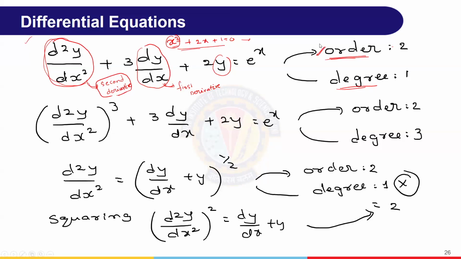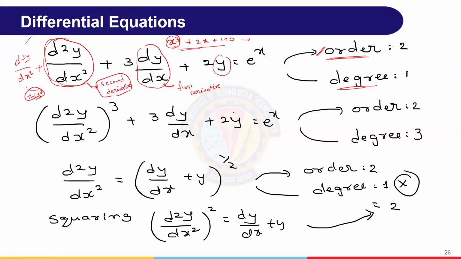Suppose, for example, it is d cube y by dx cube plus something like this. Then this is the second derivative, this is the third derivative. So then we say order equal to 3. That means in a given equation, we look at the highest derivative among the first derivative, second derivative, third derivative. Therefore, order is 3. Right?